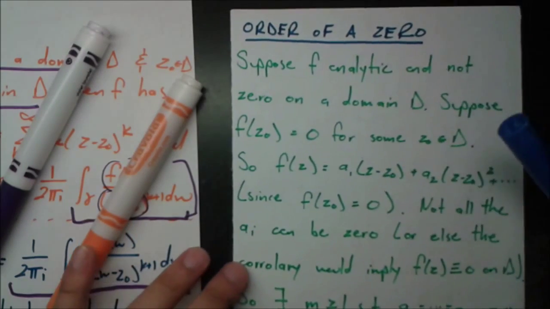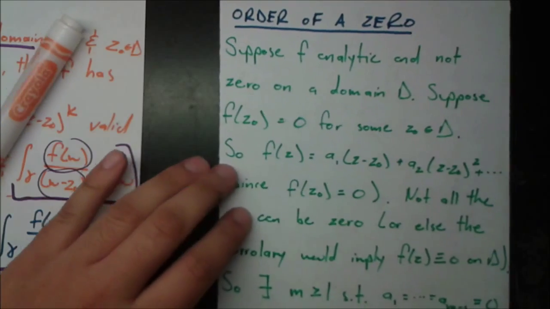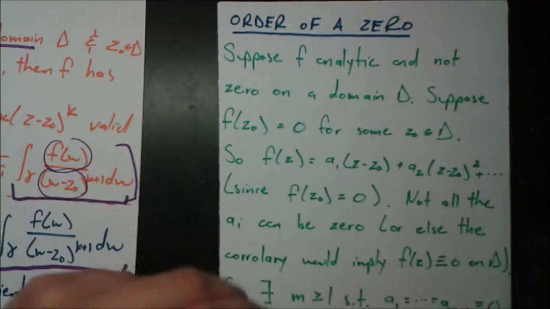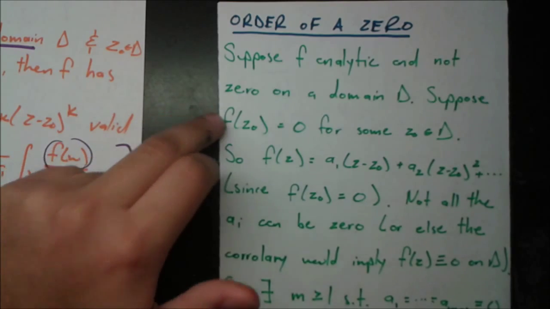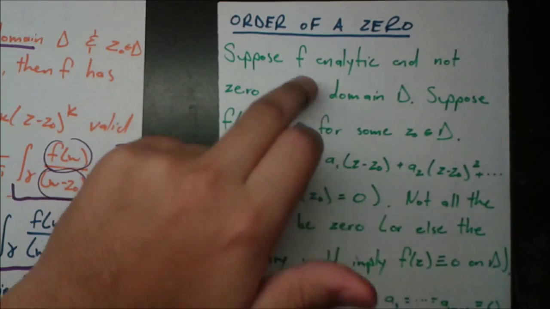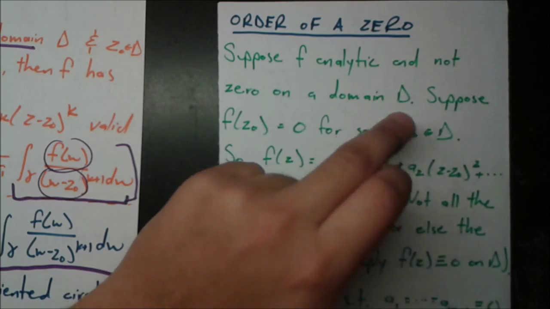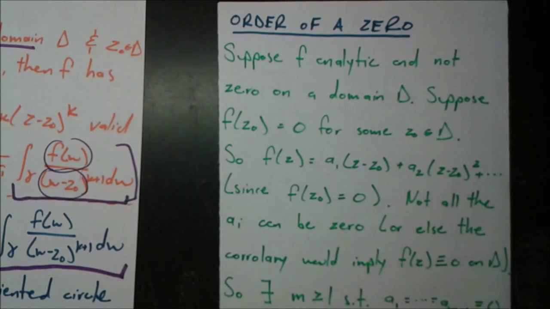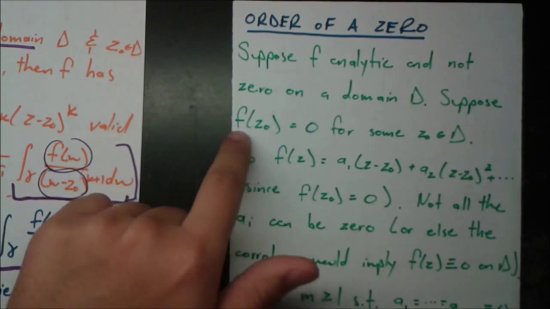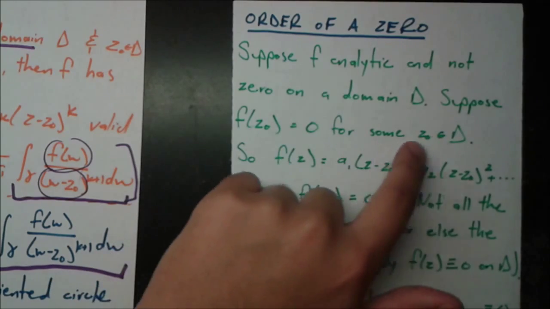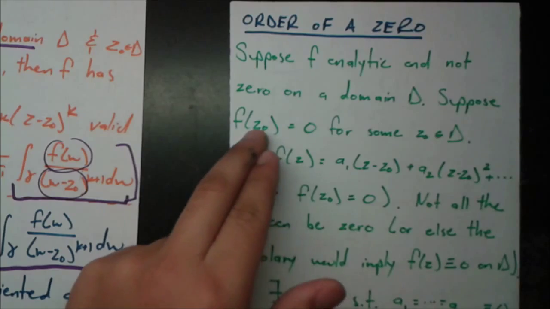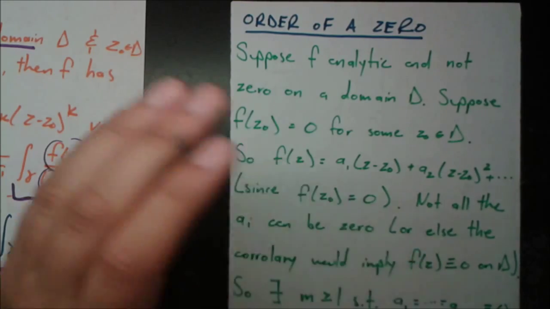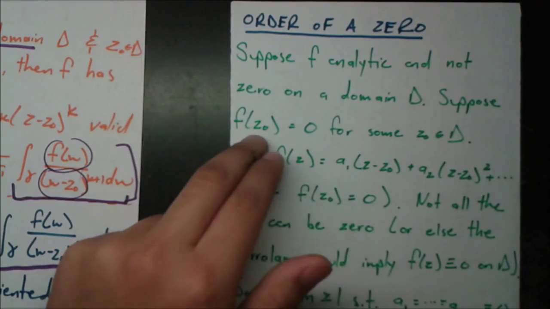Okay, so the last topic we'll talk about is order of 0. So we'll just go through it. It says, suppose f is analytic, no big surprise there, and not 0 on a domain D. So that means that f is not 0 at every single point on a domain D. There is some point where if you evaluate it there, it's not equal to 0. Now suppose f of z0 equals 0 for some z0 an element of D. So that means that there is a z0 where if you plug it into f, it equals 0, but not necessarily f prime of z0 equals 0, just if you plug it into f.